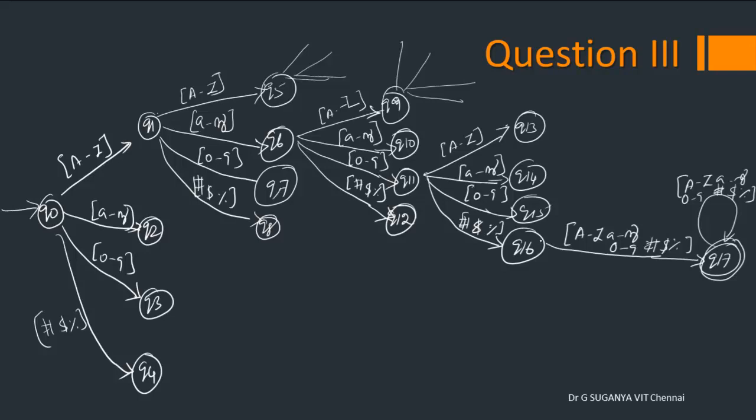After this, the other condition we need to ensure is that the length of the password should be greater than or equal to 5. Now that we have seen 4 symbols, since all the mandatory requirements are satisfied, the 5th symbol can be anything among capital, small, number and then special character. And you can reach the final state because the 5th character is being reached, that is, the number of characters is equal to 5 now. Since a self loop is given here, any number of characters greater than 5 is also possible in this automaton.